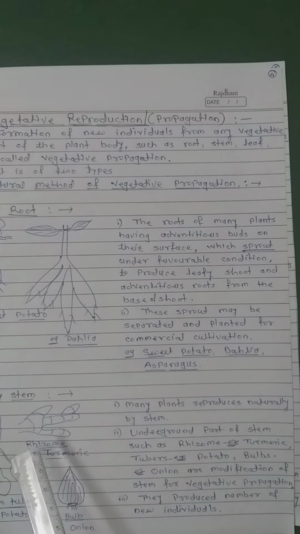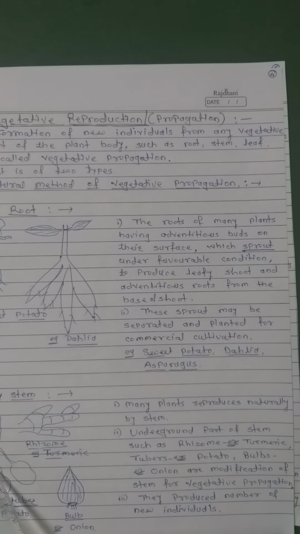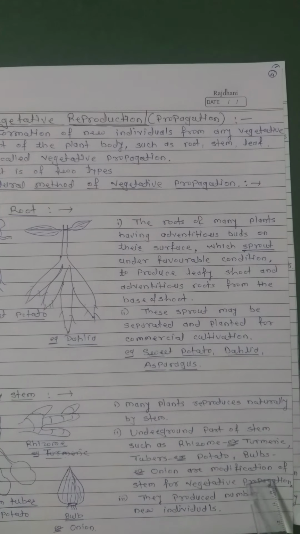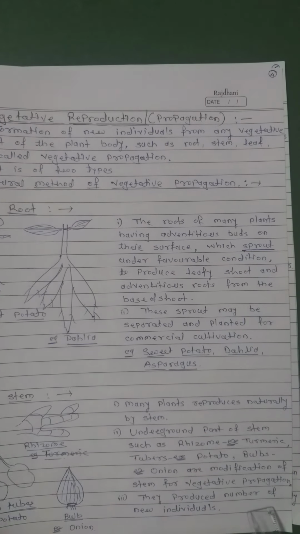Now, by stem. Many plants reproduce naturally by stem. Underground parts of the stem, such as rhizome, that is turmeric, tuber, that is potato, bulbs, for example onion, are modifications of stem for vegetative propagation. They produce a number of new individuals.